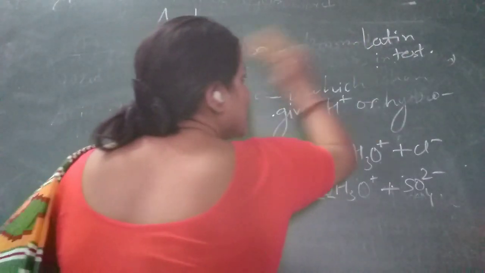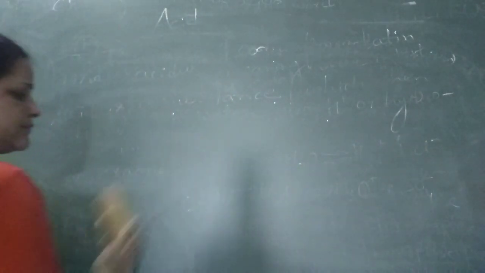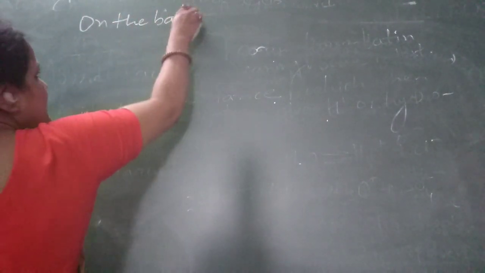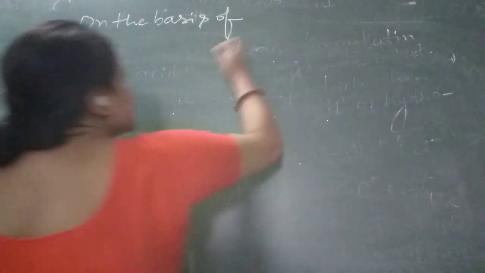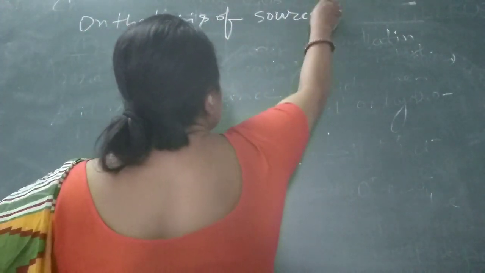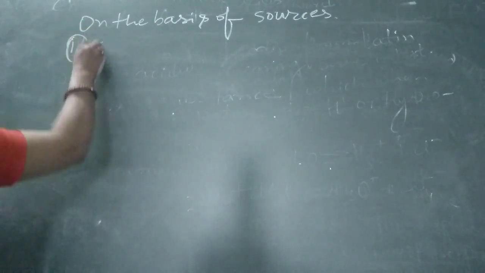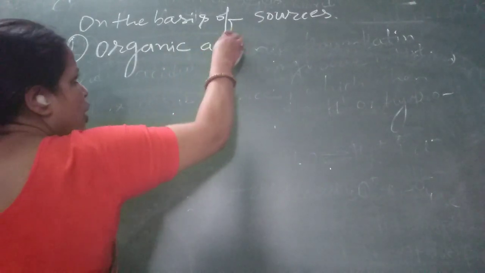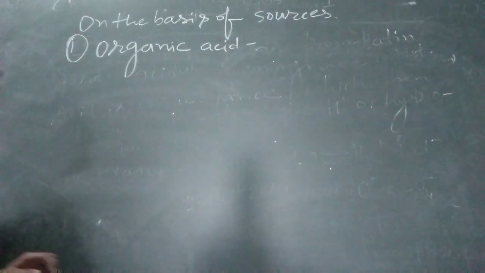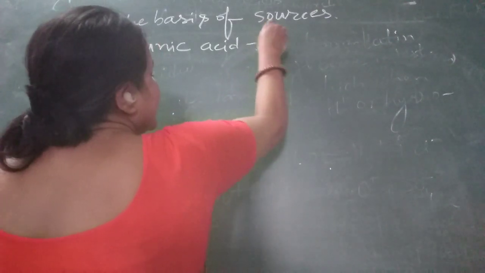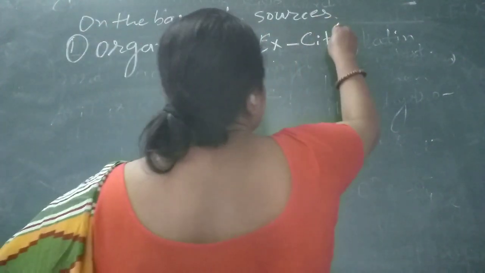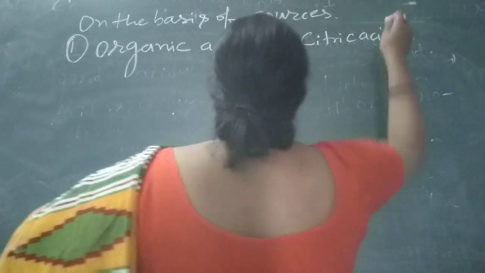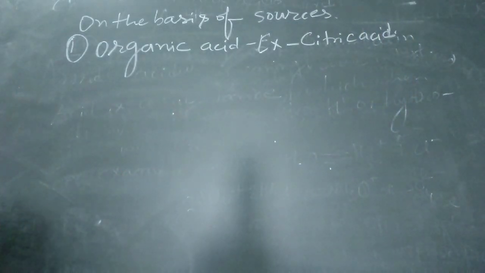First is on the basis of the occurrence. We say that on the basis of sources, acid is of two types. First is organic acid. Organic acids, which are obtained from plants and animals, are known as organic acids. Example, citric acid, which we obtain from citrus fruits.